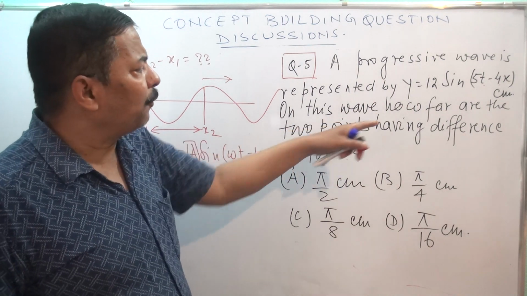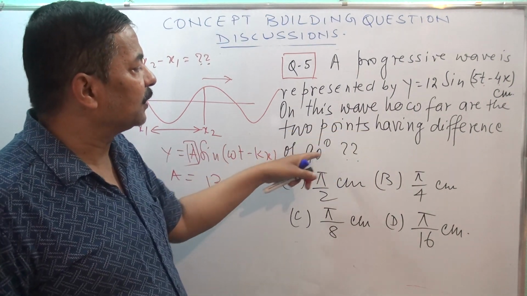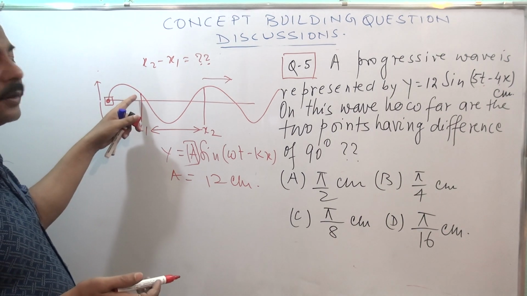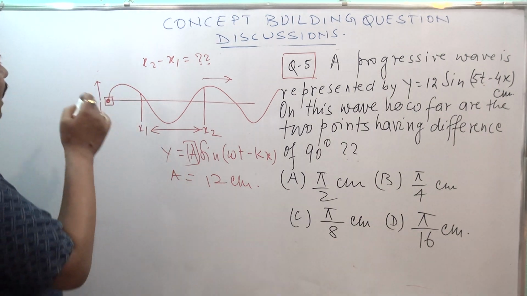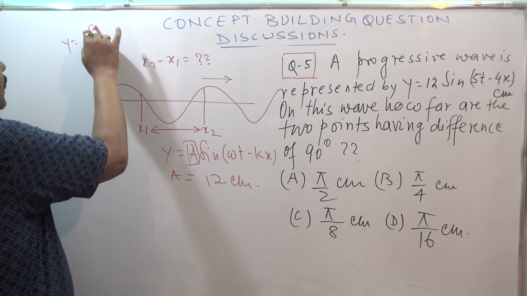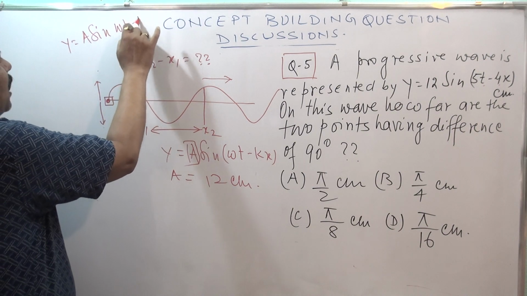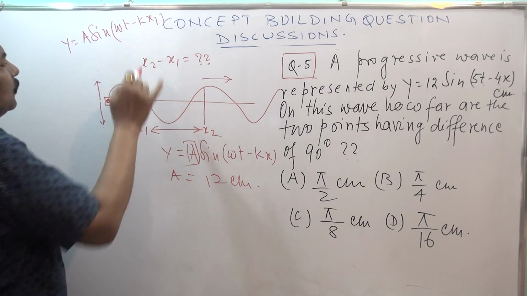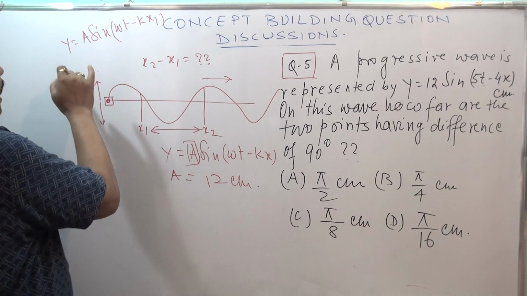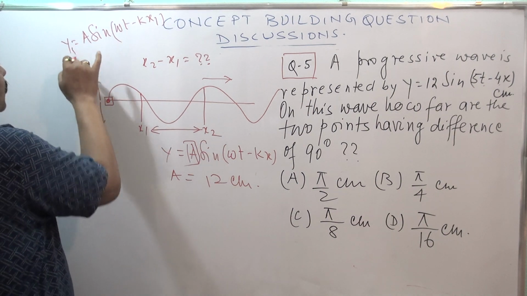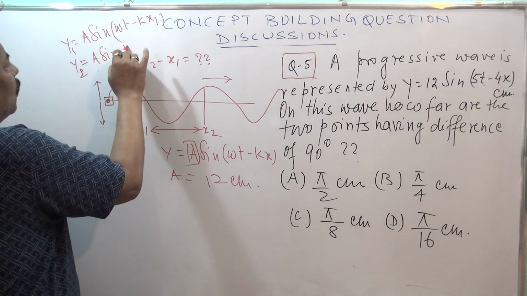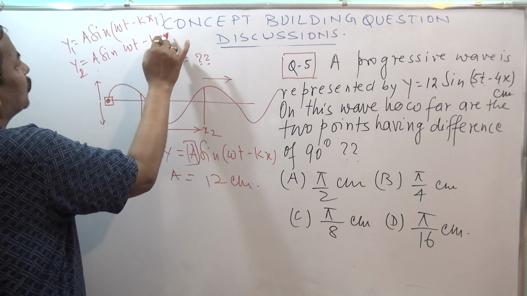On this wave, how far are the 2 points having phase difference of 90 degrees? For the point x1, I will write the equation y1 = A sin(ωt − kx1), and for the point x2, y2 = A sin(ωt − kx2).